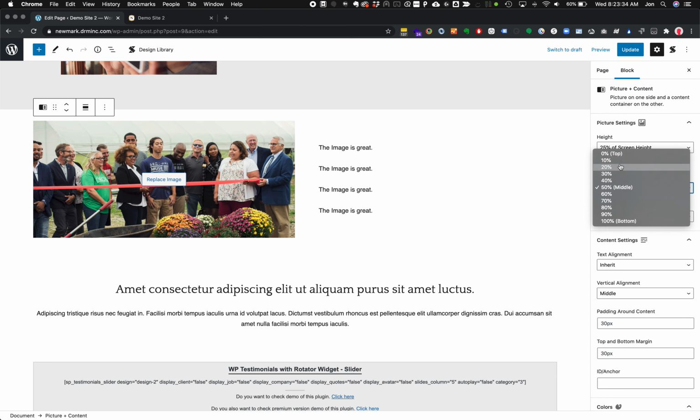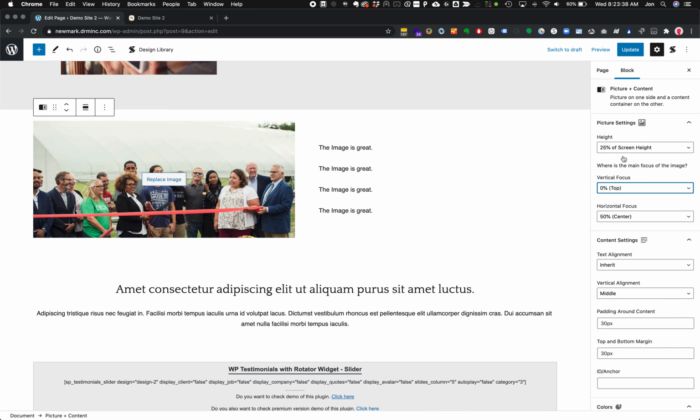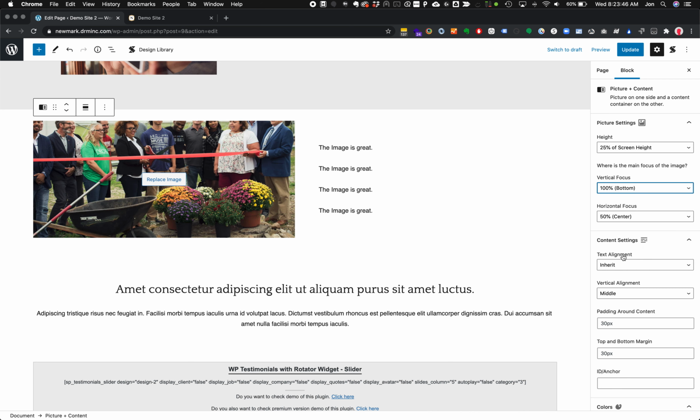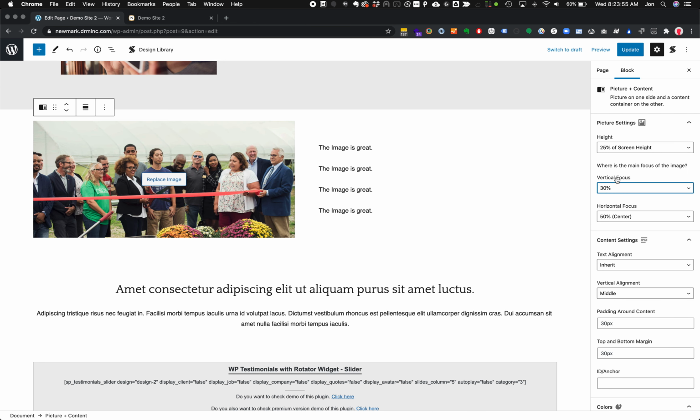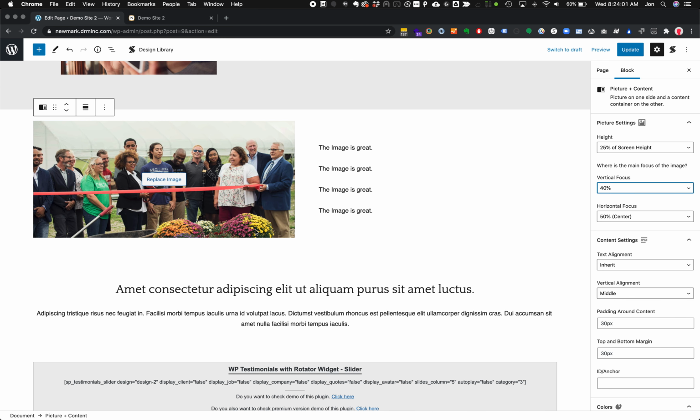I want to be real careful on the vertical focus. Let's say the people are standing very close to the top of that image. I could hit 0% and make sure that their eye line comes into place no matter the device that you're on, or all the way down at the bottom. This is an example of what not to do. If you see this, come in here for the vertical focus and get it set correctly again. Try to keep that eye line in there at all times. I'm going to bring it down just a touch so that I can see some more of the flowers